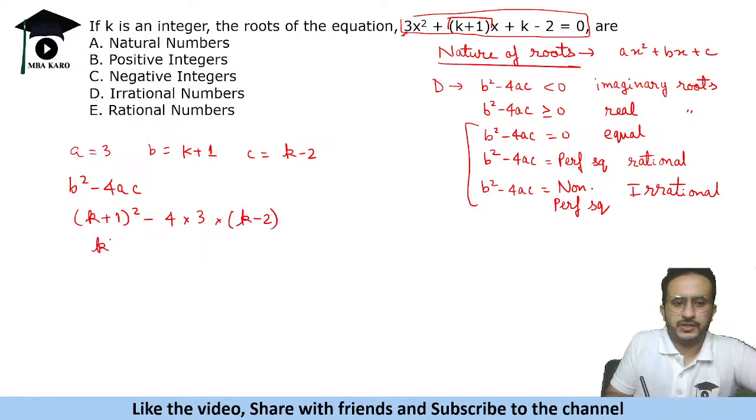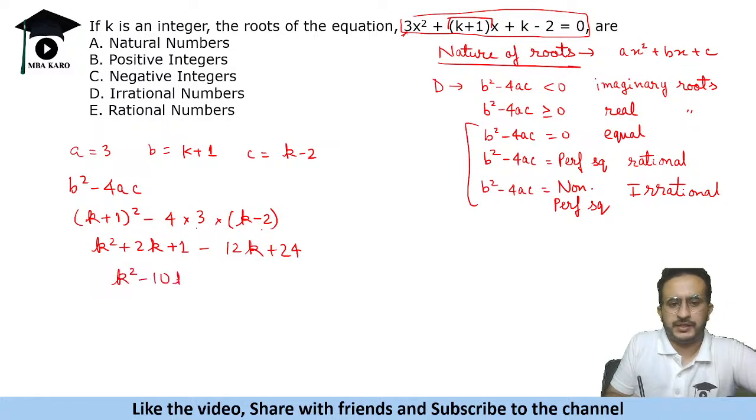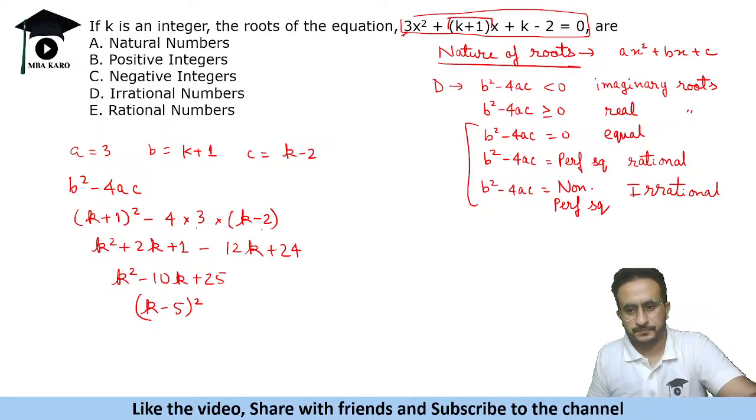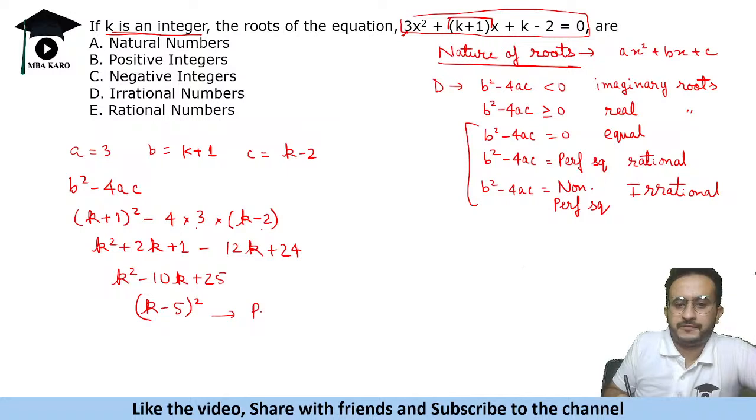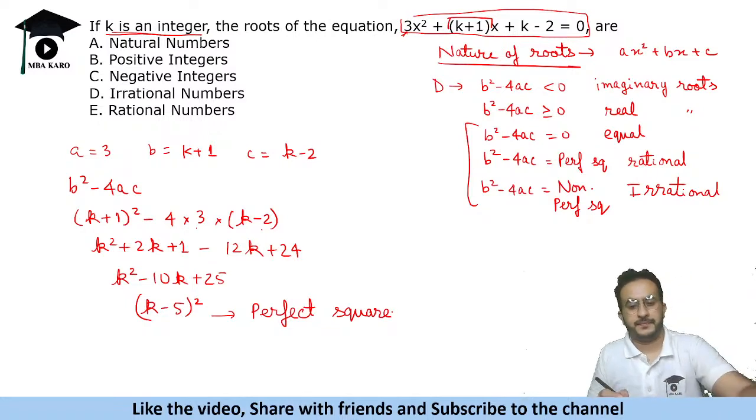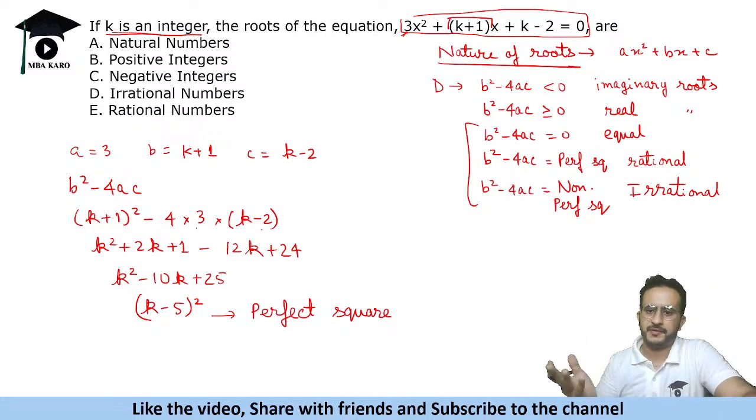ये आ जाएगा k square plus 2k plus 1 minus 12k, and this is plus 24, so k square minus 10k plus 1 plus 24, 25. So this is (k minus 5) का whole square. Now (k minus 5) का whole square, k is an integer. K is an integer, so (k minus 5) का whole square will be a perfect square. Okay, (k minus 5) square will be a perfect square because k is an integer.